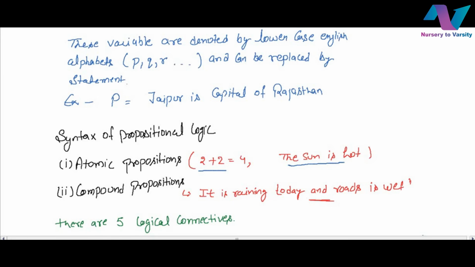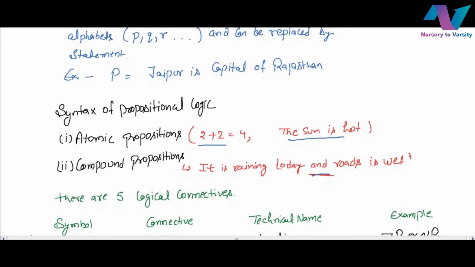If we talk about the compound proposition, the statements or propositional variables can be combined by means of logical connectives or operators to form a single statement, called a compound proposition or compound statement. The example for this is "it is raining and roads are wet", where we are using "and". So this is the example for atomic and compound propositions.